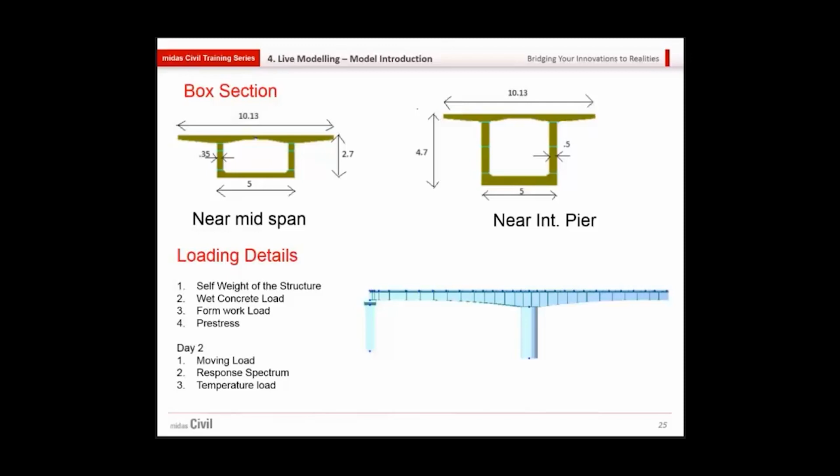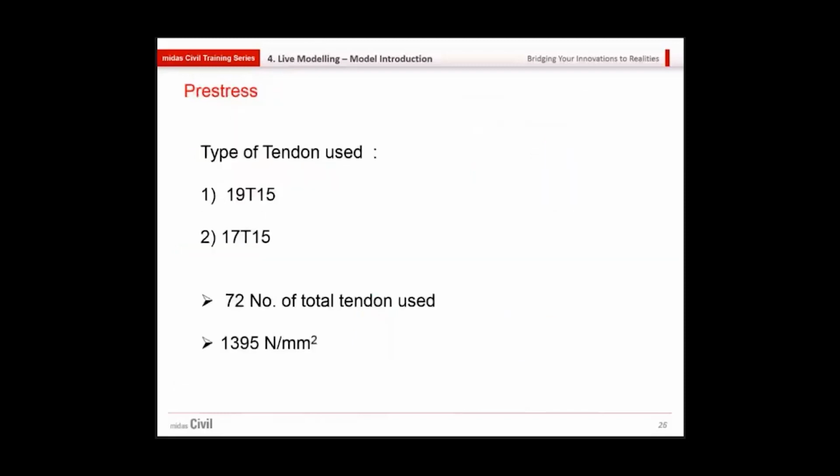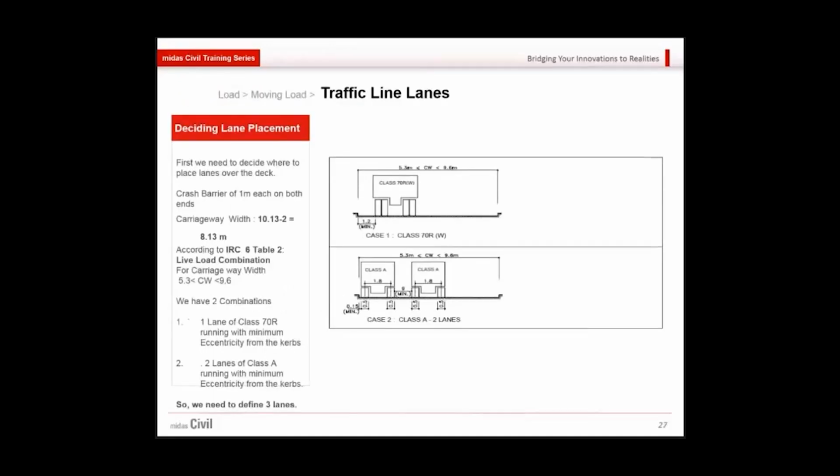The type of tendon used for this project is 19T15 and 17T15, which is 19 strands of 15 mm dia and 17 strands of 15 mm dia. A total of 72 tendons are used, with a pre-stressing of 1395 Newton per mm square. The width is 10.13 meters; as per the carriageway width of 8.13 meters, after reducing the crash barrier, we will design it as a 2-lane bridge. So let's move to the model.